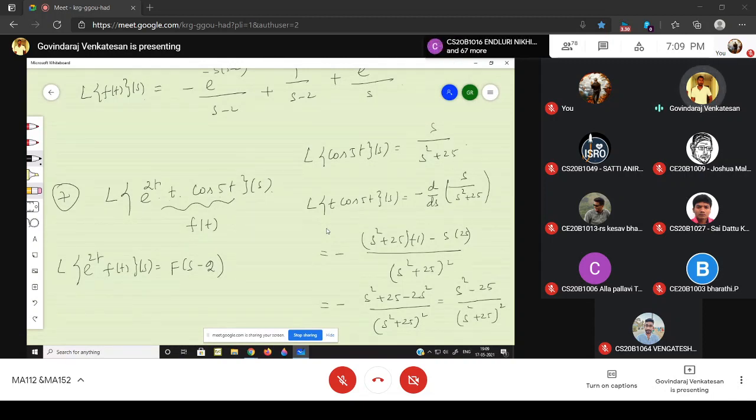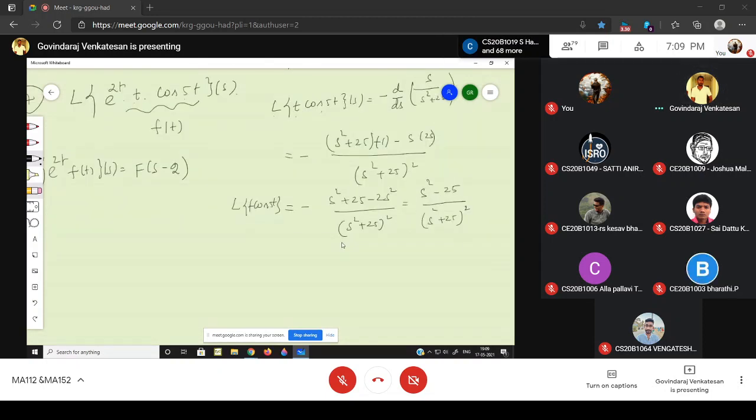So just now we proved the Laplace of t into cos 5t is this one. This is your capital F of s, which is s square minus 25 divided by s square plus 25 the whole square.